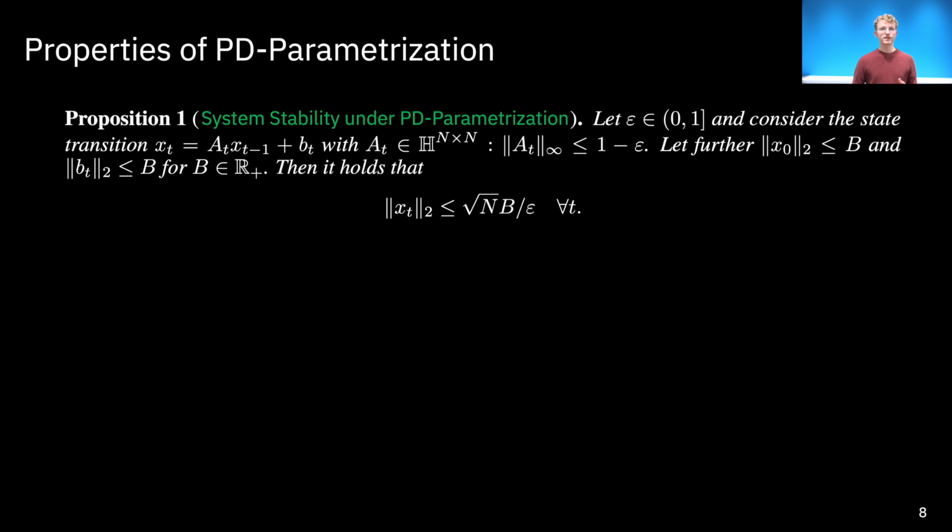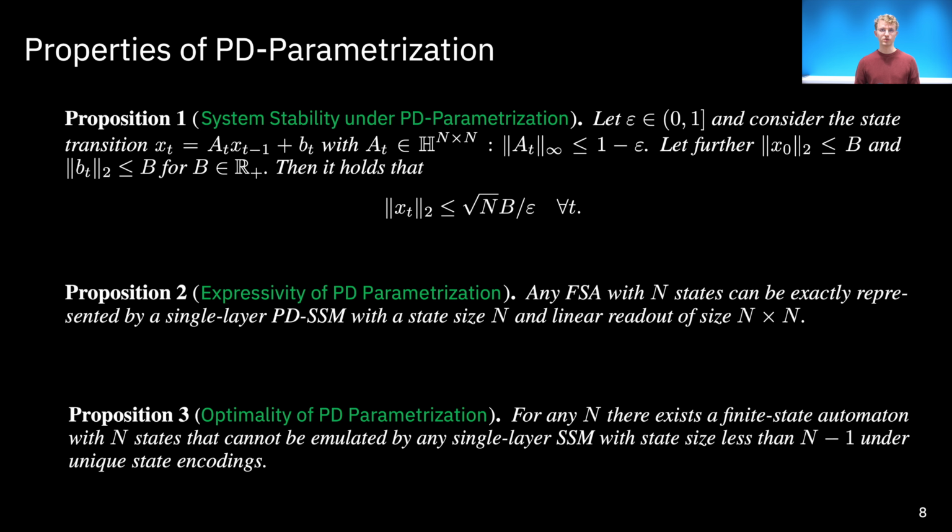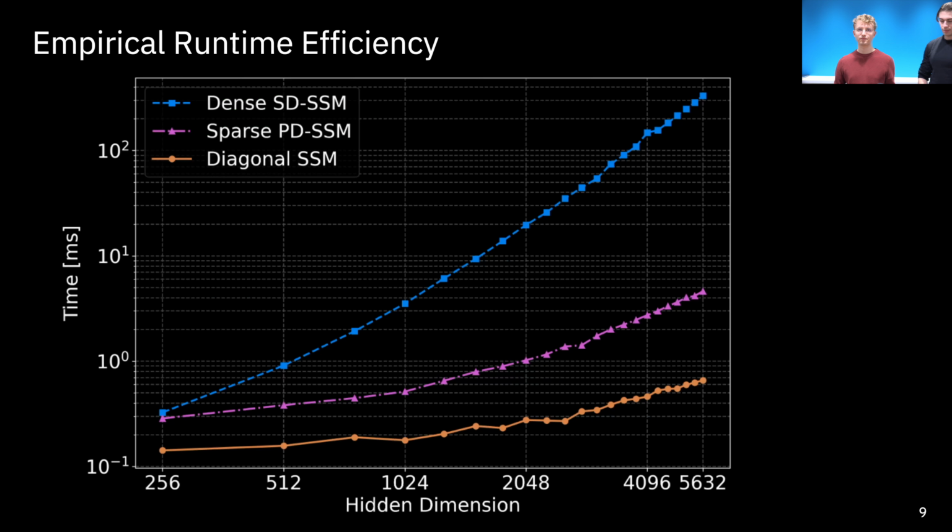Moreover, the resulting state space model is bounded input, bounded output stable, and it can represent any n-state finite state automaton using a single layer with hidden dimension n. This representation is optimal. The hidden dimension cannot be reduced in general. Next, Alexander will present some exciting empirical results.